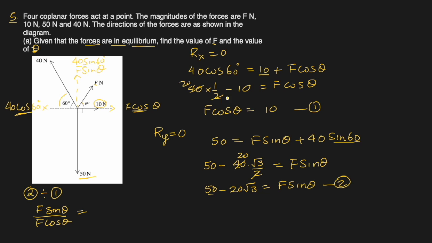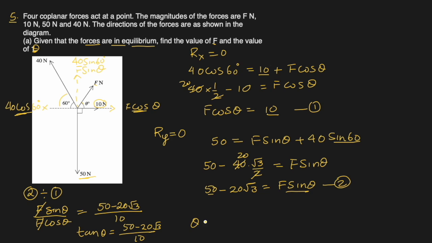I can change their places also. So sine theta over cos theta is equal to 50 minus 20 square root 3 divided by 10. F and F cancel. Sine over cos we know is tan theta, and that was the purpose of dividing. So tan theta equals 50 minus 20 square root 3 over 10.